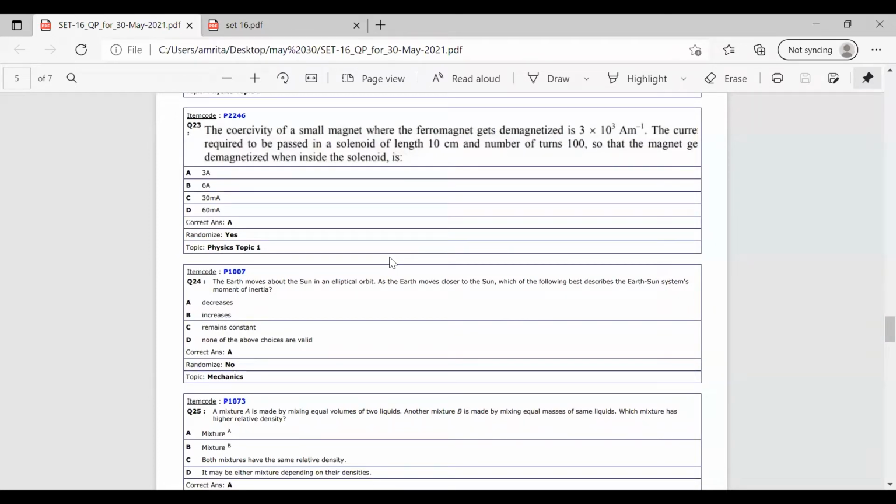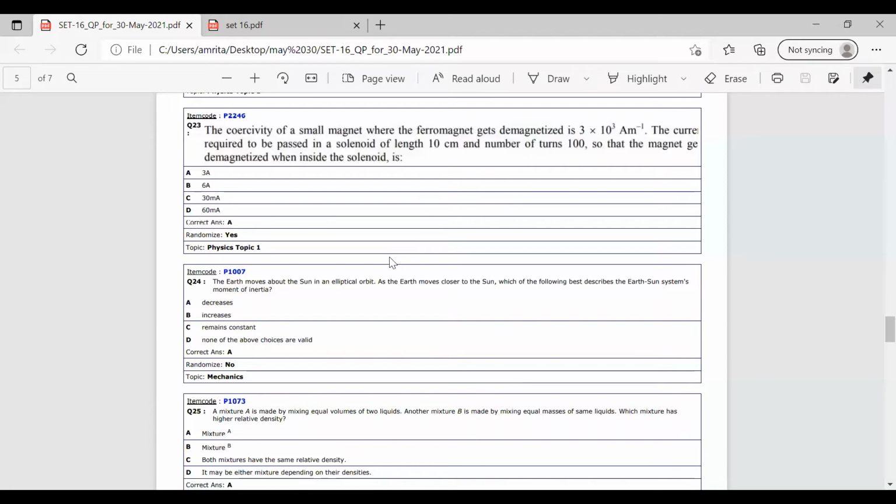The next question, question number 24, is: the Earth moves about the Sun in an elliptical orbit. We know that in the solar system, the planets move in elliptical orbits. So the Sun is there and the Earth is moving in an elliptical orbit. As the Earth moves closer to the Sun, which one of the following best describes the Earth-Sun system's moment of inertia? This is a very simple question. You don't need any pen and paper. You just have to think and answer this question.